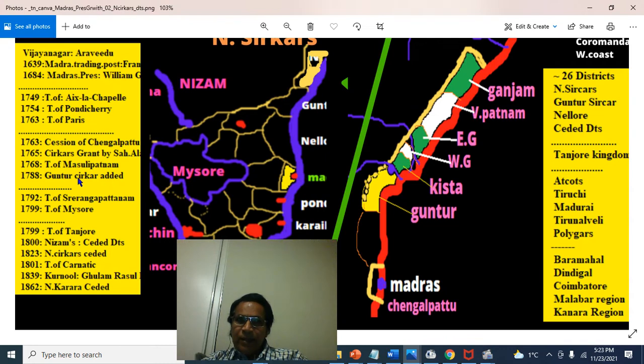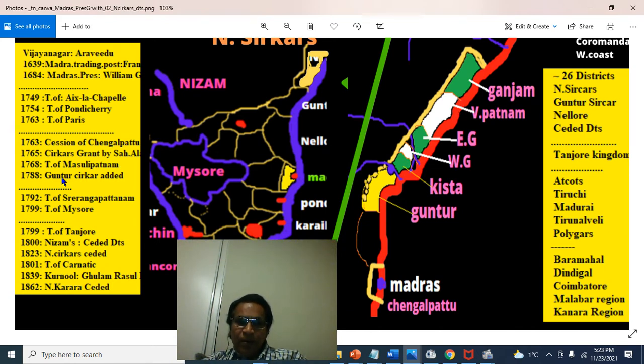In 1765, the Sirkars were granted by Shah Alam II, the Mughal Badshah, to the British. And in 1768, Nizam Ali Khan, the successor of the Nizam, called Asaf Jah II, signed the Treaty of Machilipatnam and officially gave these territories to the British, who already held them.